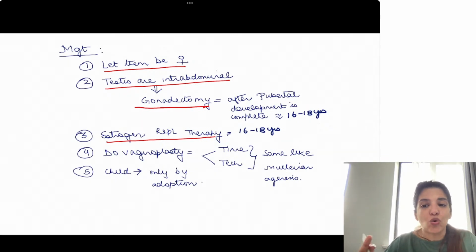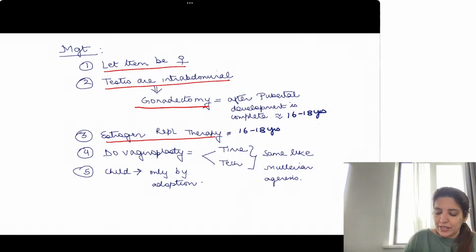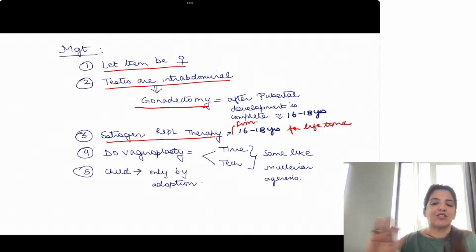These children don't have uterus, so there is no risk of endometrial cancer. So I am going to give them estrogen replacement therapy from 16 to 18 years of age for lifetime. For entire lifetime, I am going to give them estrogen replacement therapy.